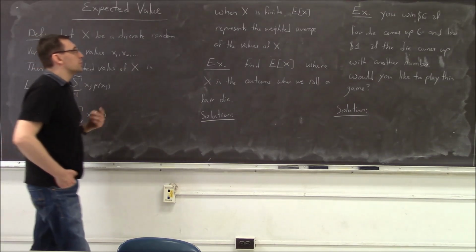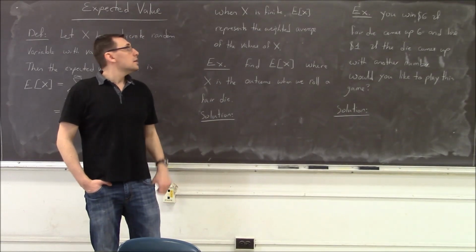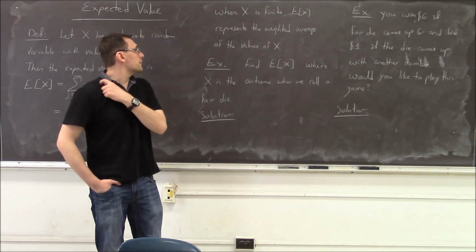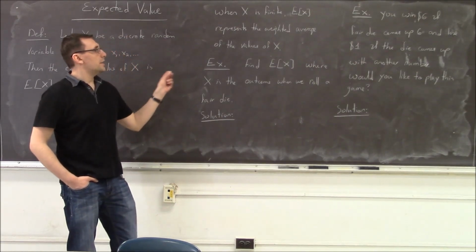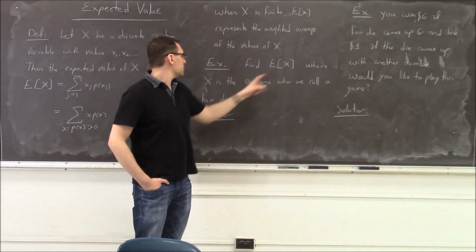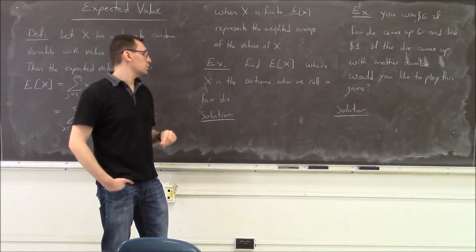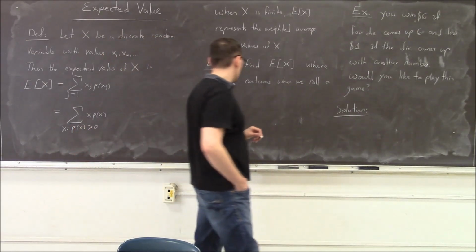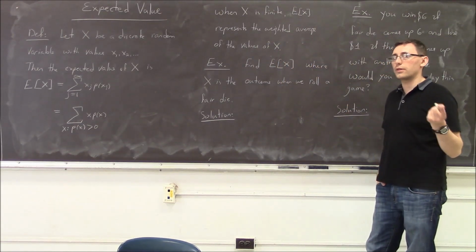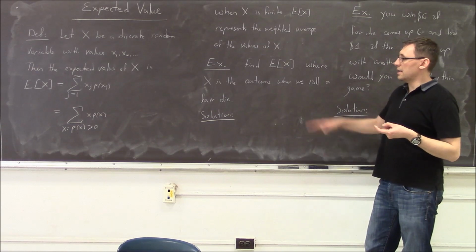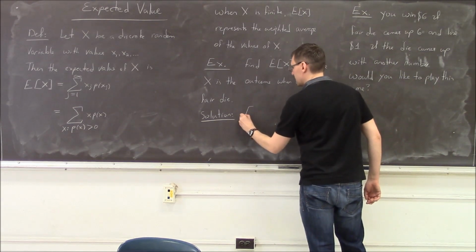We have seen that when X is finite, the expected value represents a weighted average of X. Let's see how that might work. Find first the expected value of X, where X is the outcome when we roll a fair die. What happens when we roll a fair die? The possibilities are that we get 1, or 2, or 3, or 4, or 5, or 6, each with probability 1 over 6.